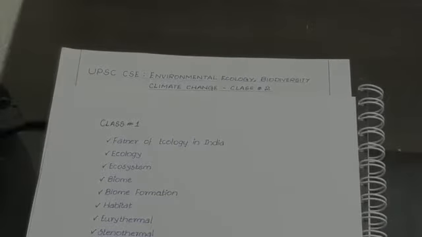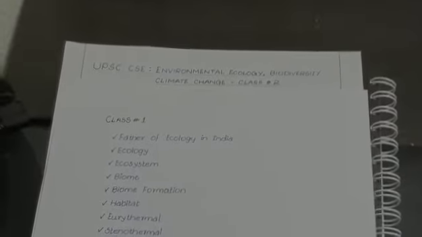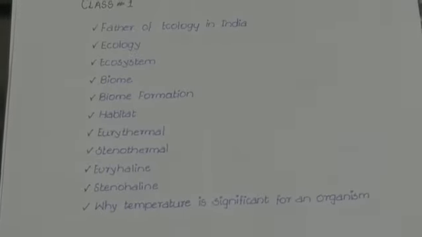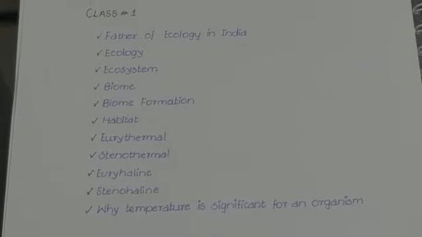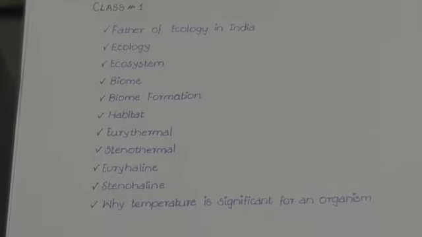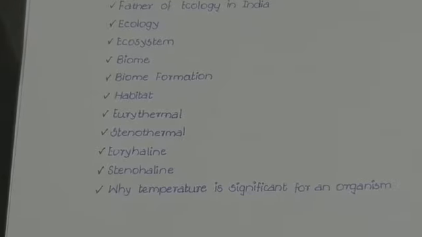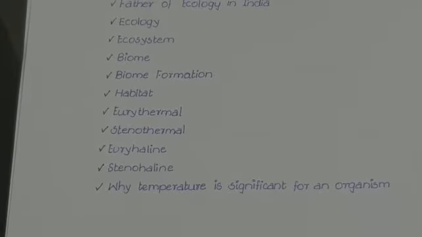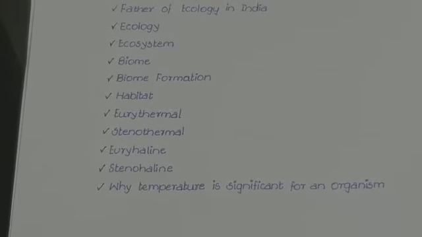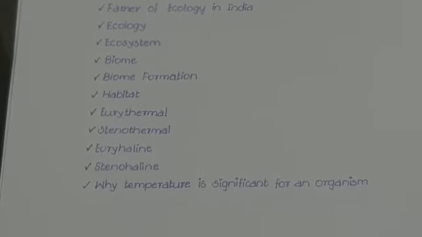In class 1, we discussed who is considered to be the father of ecology in India, what is ecology, what is meant by ecosystem, what is biome and how biomes are formed, what is habitat and what are the components of habitat, and we also learned definitions of eurythermal, stenothermal, euryhaline, stenohaline, and why temperature is significant for an organism.